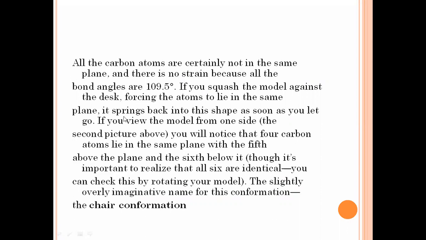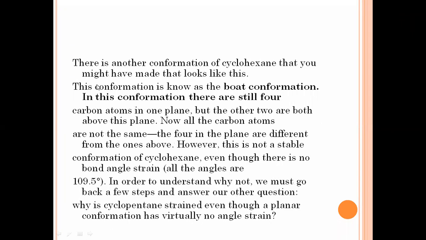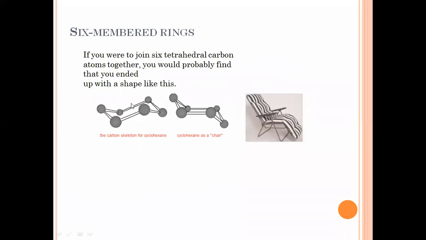Now, the two major important conformations given by the cyclohexane molecule are the boat conformation and the chair conformation. As it looks like a chair, that conformation is known as the chair conformation. There is another conformation of the cyclohexane that is known as the boat conformation. In this conformation, there are still 4 carbon atoms in one plane. See here, the 4 carbon atoms are in one plane: 1, 2, 3, and 4.